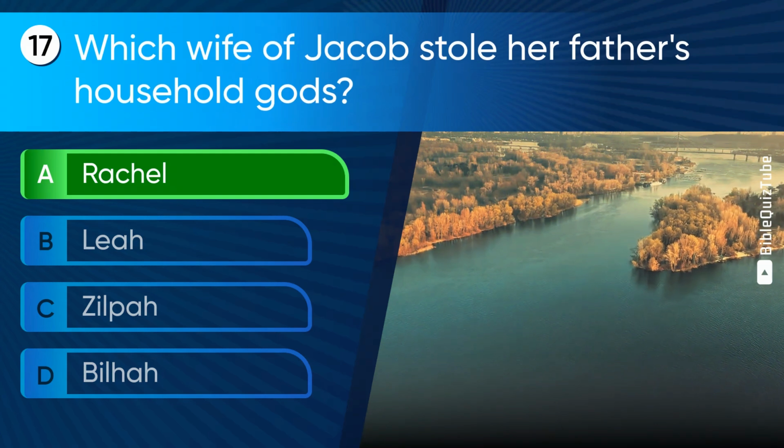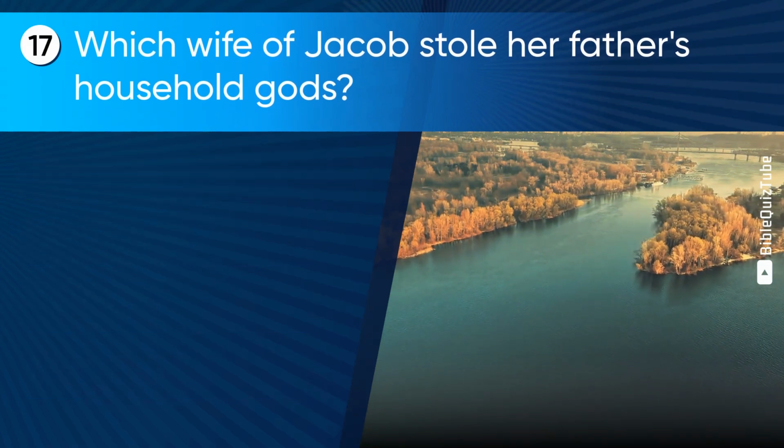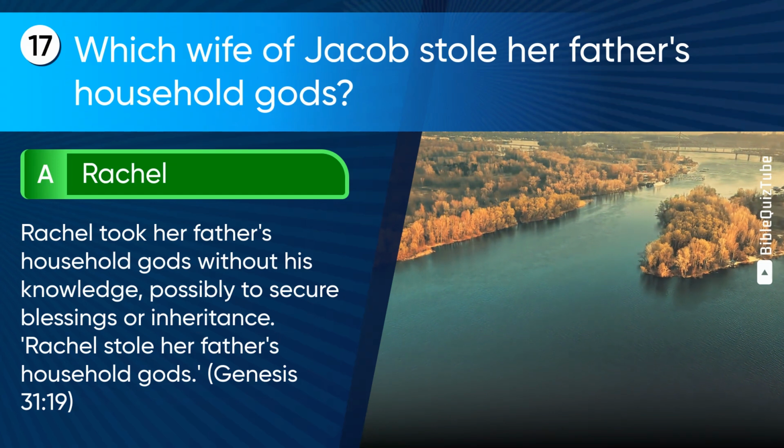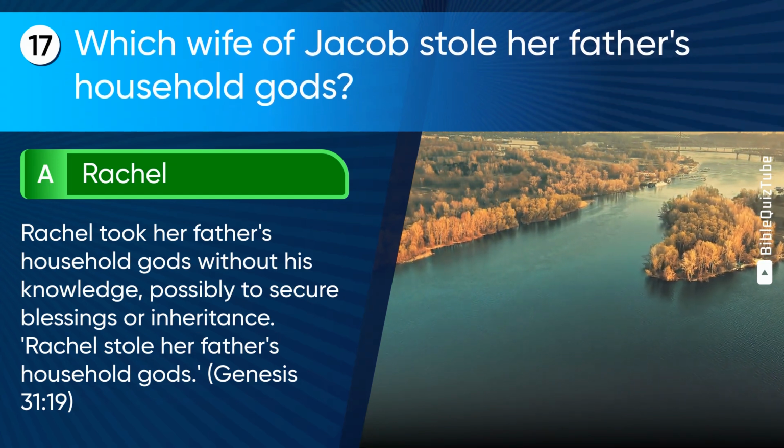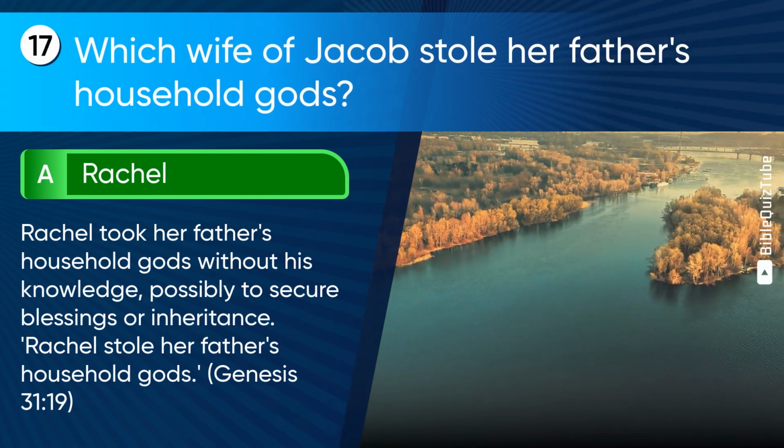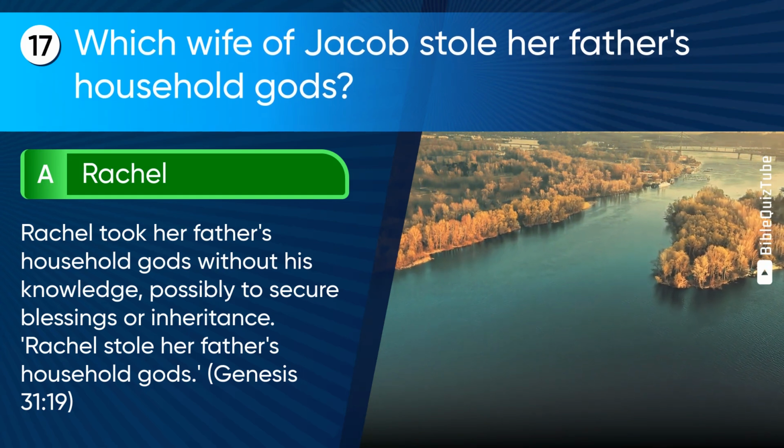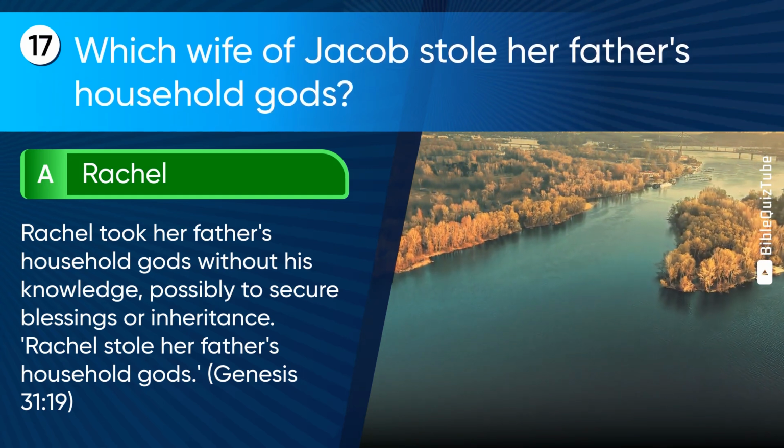The correct answer is A. Rachel. The explanation. Rachel took her father's household gods without his knowledge, possibly to secure blessings or inheritance. Rachel stole her father's household gods. Genesis chapter 31 verse 19.